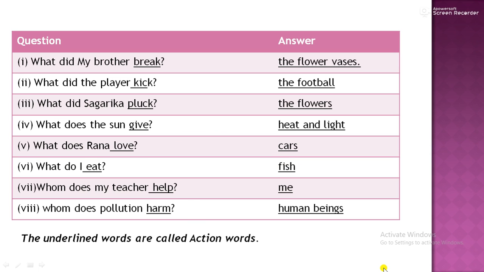So now the action words: break, broke, broken; kick, kicked, kicked; pluck, plucked, plucked; give, gave, given; love, loved, loved; eat, ate, eaten; help, helped, helped; harm, harmed, harmed.